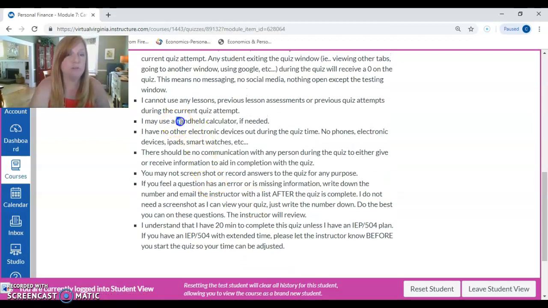The only thing that you are allowed to have out at any given time on a quiz, especially in the personal finance class, is a handheld calculator. There are some questions where you might need to do some basic multiplication. You don't even need a fancy calculator. As long as you can add, subtract, multiply, and divide, you'll have enough. Do not use your computer calculator because that will be considered leaving the testing window. Make sure you have a little handheld calculator. Any one will work, or your TI calculator from school.